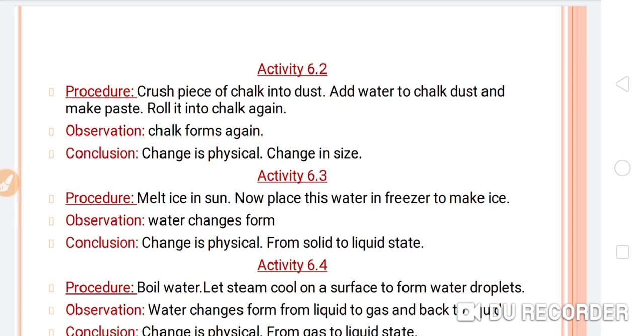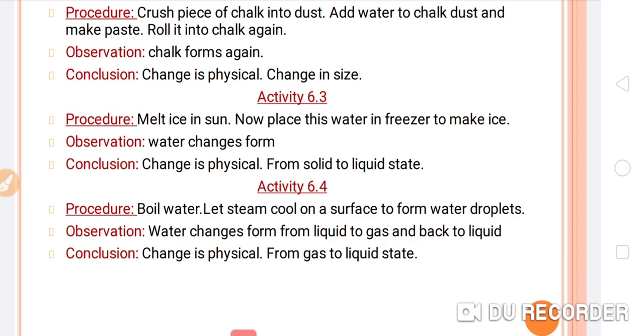Here is only a change in size, not in the constituent particles, not in the molecular arrangement. No new substance is forming. The previous substance, whatever it was, has been formed again after the process which we have done. That is the procedure.